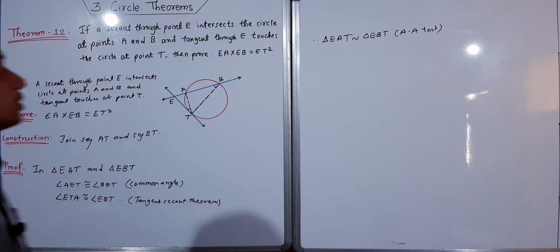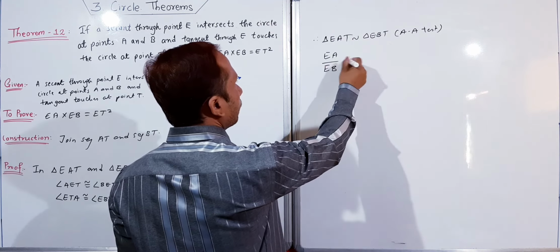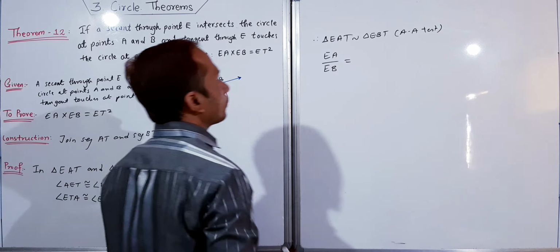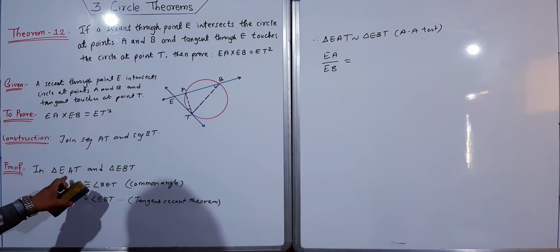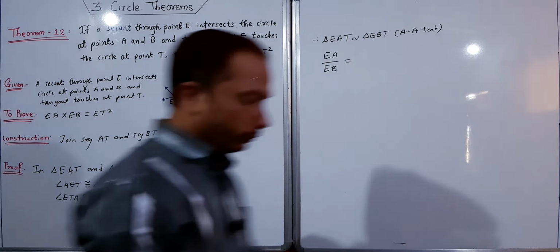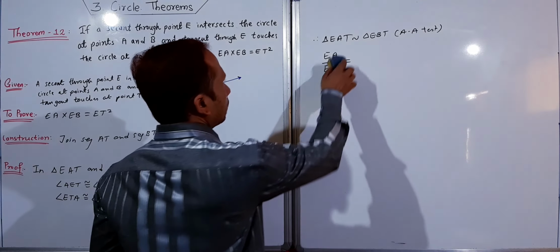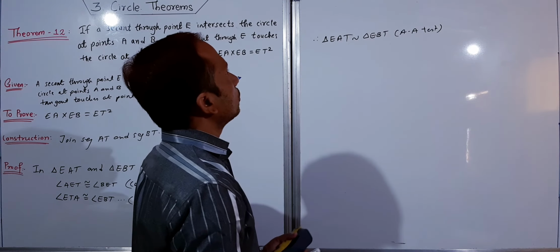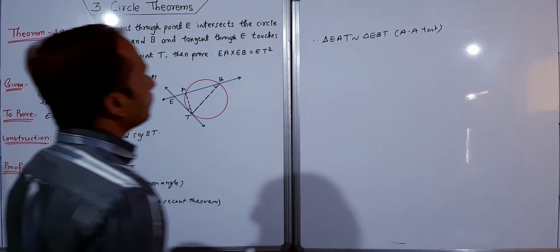Now which things do we want? We want EA, therefore EA upon EB. Next I want ET, but I want the product.